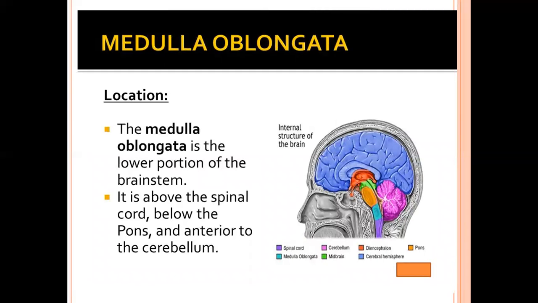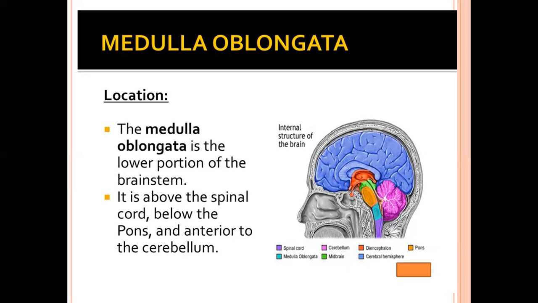First one is the medulla oblongata. Where is it located? The medulla oblongata is the lower portion of the brain stem, or you can say it lies on the top of the spinal cord. Is it clear? You can define it in two ways.